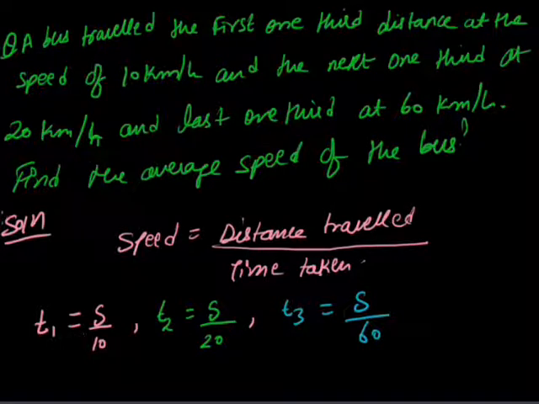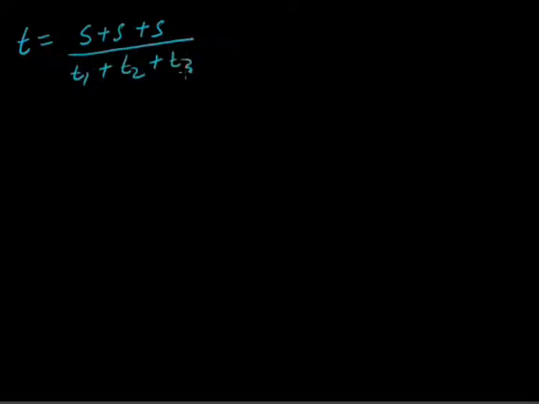So the average speed will be equal to the total distance covered, s plus s plus s, divided by the time taken, t1 plus t2 plus t3.